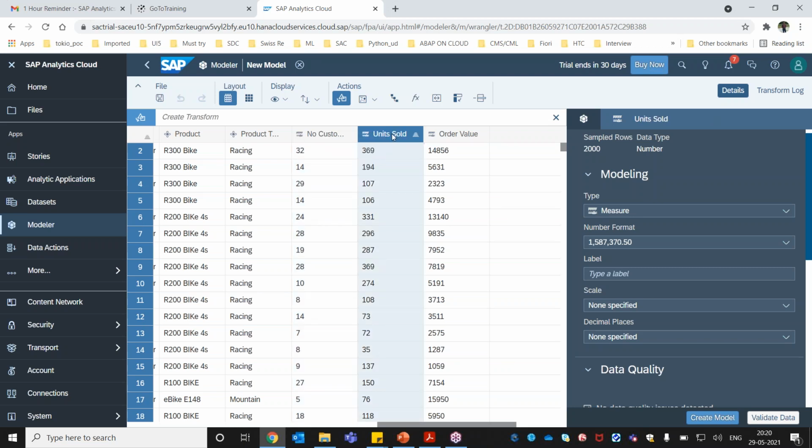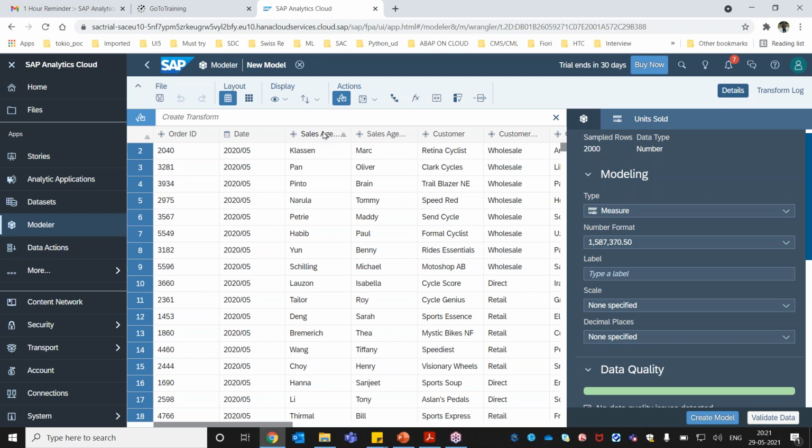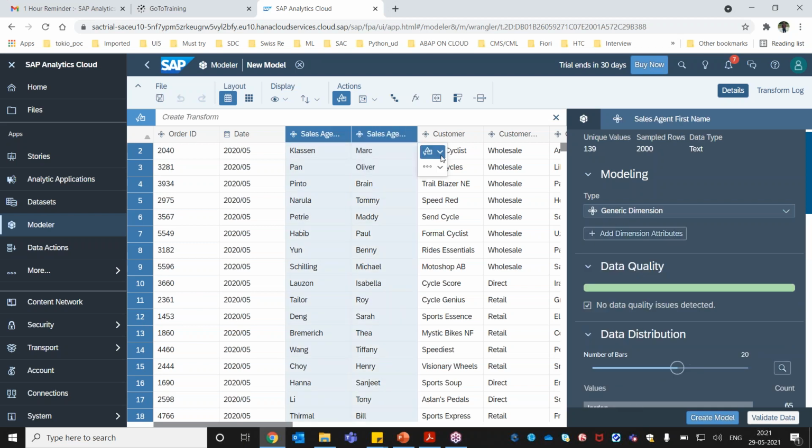Now we are going to do some data cleaning. The very first part, let's say, is transformation of data. There are different transformations available here. What we have are sales agent first name and last name. Let's say you want to concatenate them into just one field. You can select this column and this column, and there's an option here. You select this option, click on this drop down, and you can just concatenate these columns.